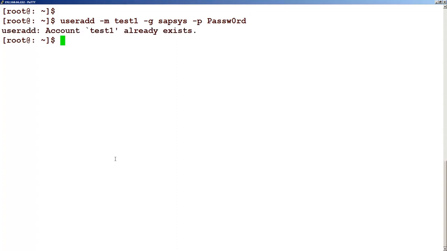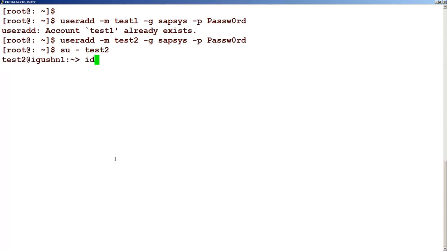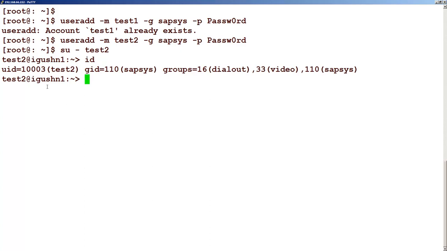If the user already exists, you will get this type of message. Let's create a user by name test2. You can see that the user is created. How do you validate whether the user is there? We can just say su - test2, and if you type id, you will see that you have created a user by name test2, which has a primary group of sapsys, and these are the default groups for the users.